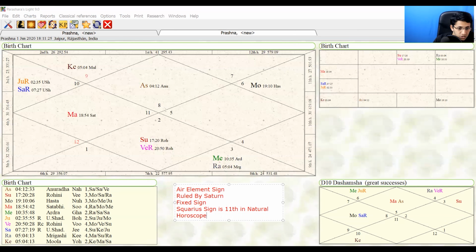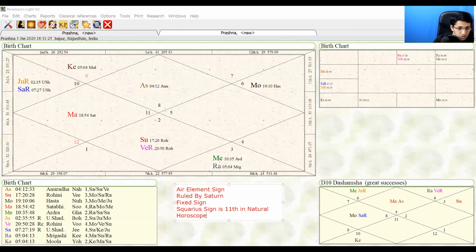Next is the pada of Gemini, which is from 26 degrees 40 minutes to 30 degrees of the Aquarius sign, which is ruled by Mercury, and it brings youthful energy into this Mars. So this was the nakshatra consideration. Now let us discuss what happens with Mars in the sign of Aquarius.